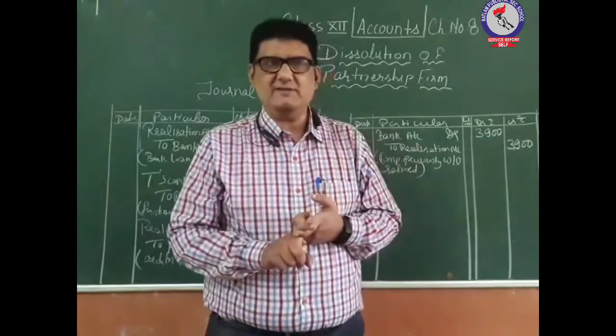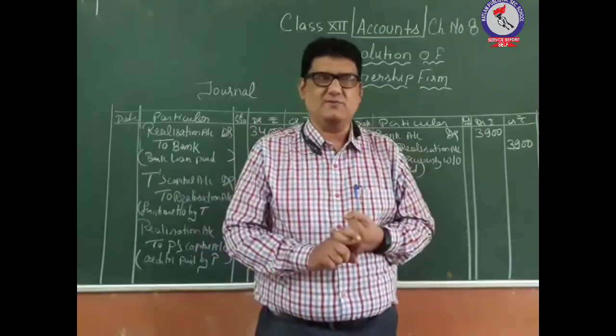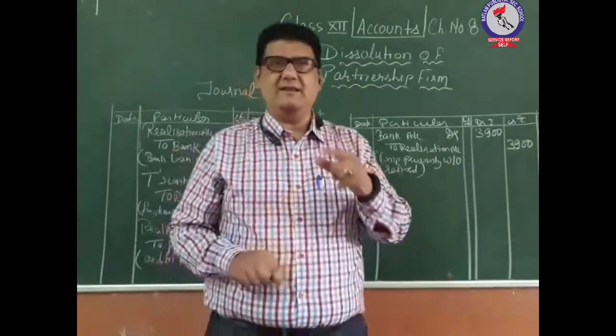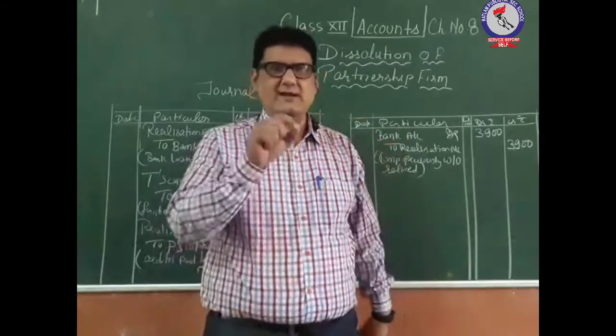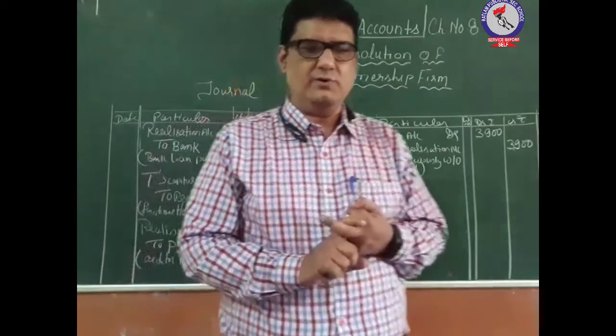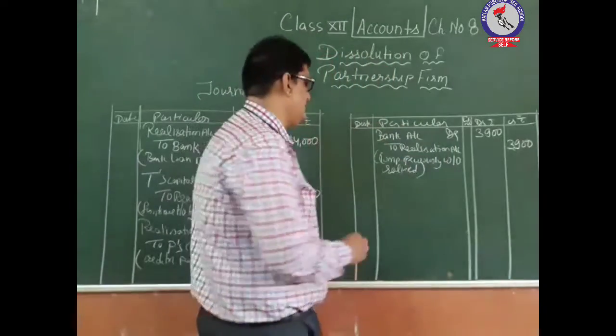The firm can give this responsibility to the partner if any partner has done this work. So the amount which is spent by that partner, the firm will give this amount to that partner. Here in this condition it is said that the firm has given 3,200 rupees to the partner T for doing the realization expenses.